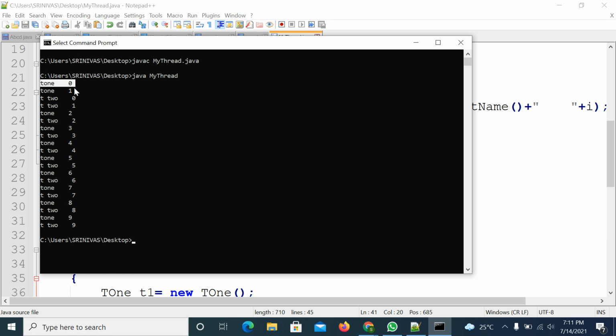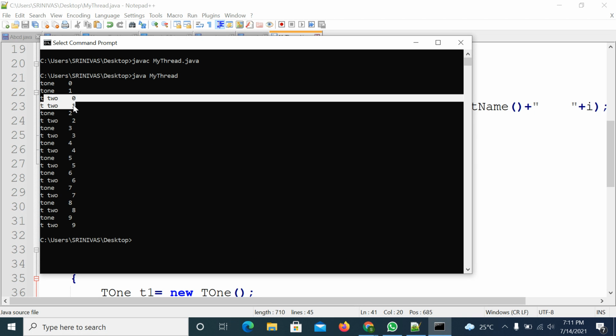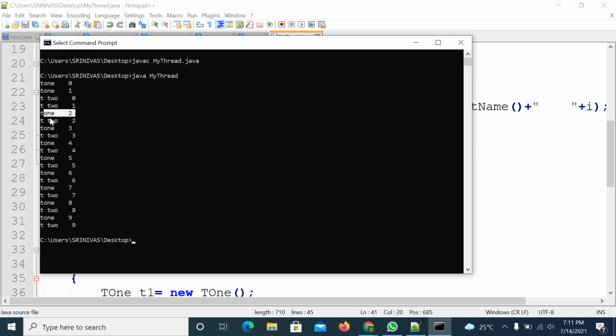See here, T1 thread is executed 2 times, T2 thread executed 2 times, then T1 thread executed 1 time, T2 thread executed 1 time. So like this, based on the timing, it is executing parallelly. Both threads are executing parallelly. But I don't want this situation now.